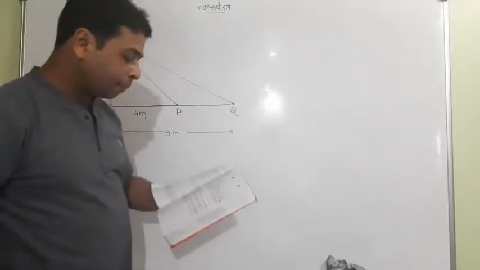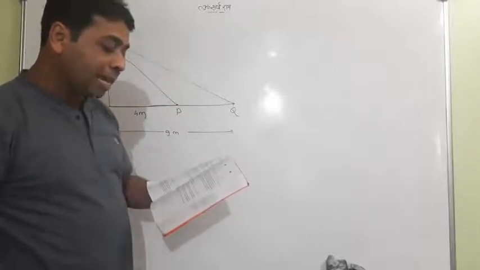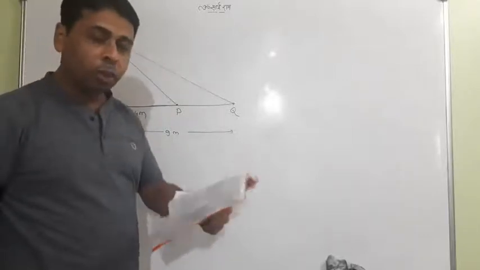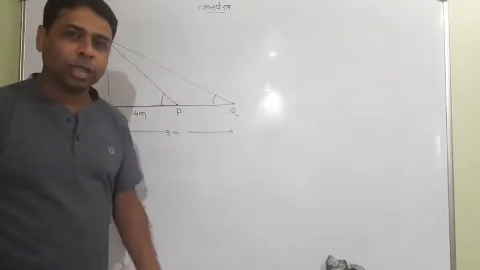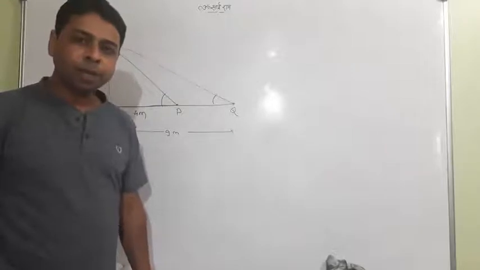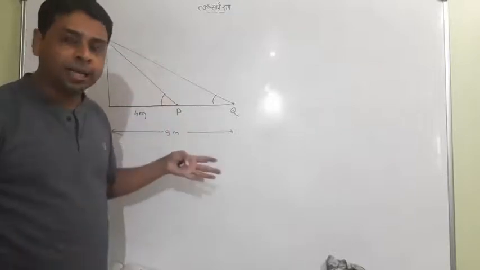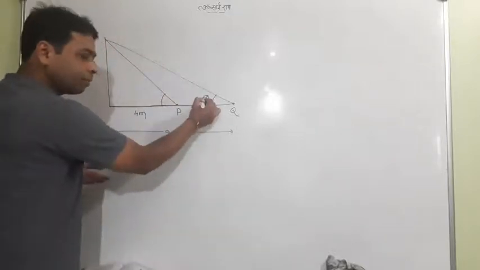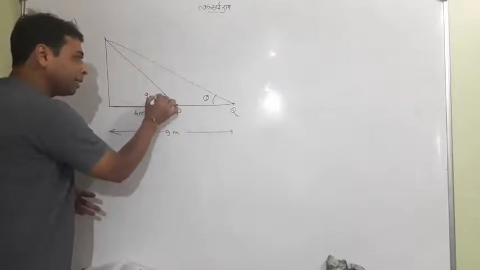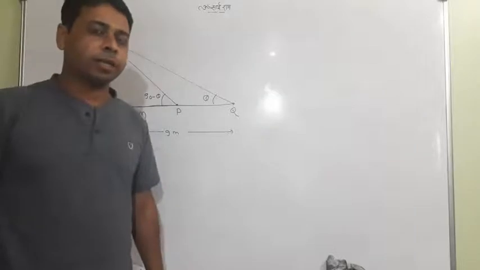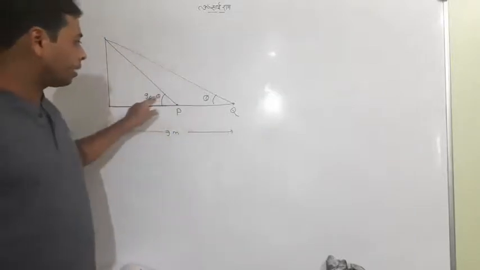The question says the angles are in the same straight line with the base and are complementary. Very important word, complementary. The angles are not given, but they are complementary. And what is a complementary angle? The sum of the two angles will be 90. So suppose this angle is theta. It is definitely 90 minus theta. Automatically you have to understand it, students.